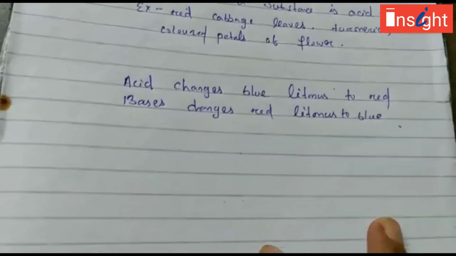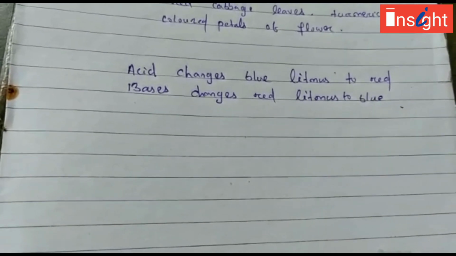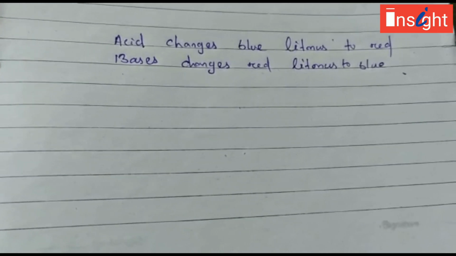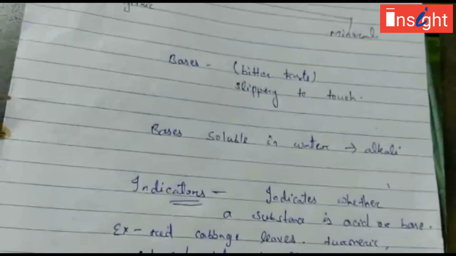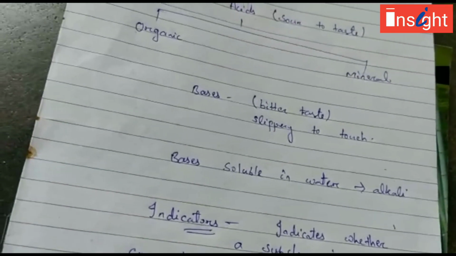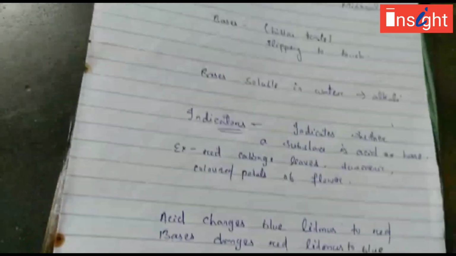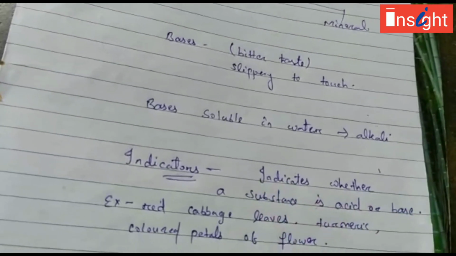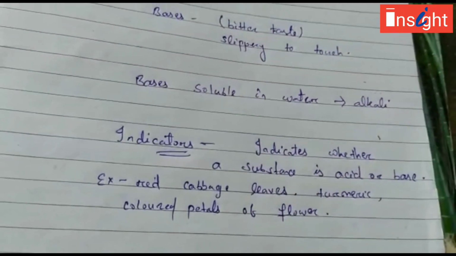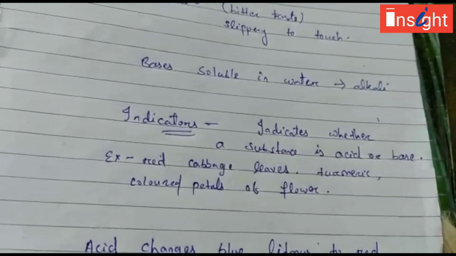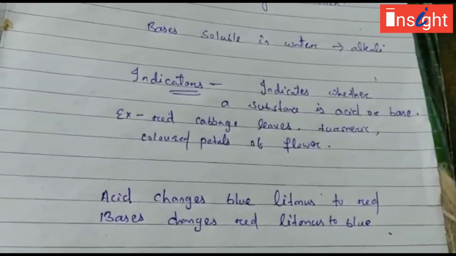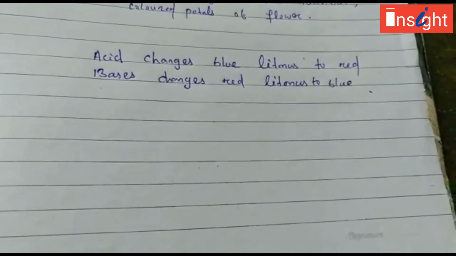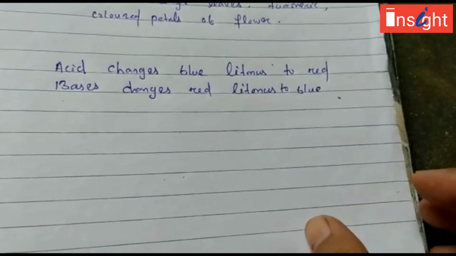So for example, I am giving you a few examples of acids and bases, and in which indicator what color they are showing, because we have some organic acids and some mineral acids also. So now we will study these, all are the physical properties, like acids are sour to taste, bases are bitter, or bases are slippery in touch. So phenolphthalein, methyl orange indicators, or litmus paper, all these are the indicators used to test for acids and bases. So based on this, now we will study a few chemical properties of acids and bases.